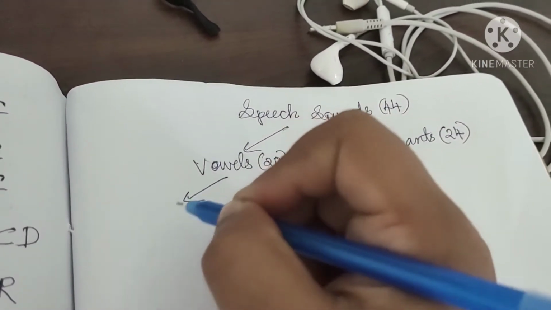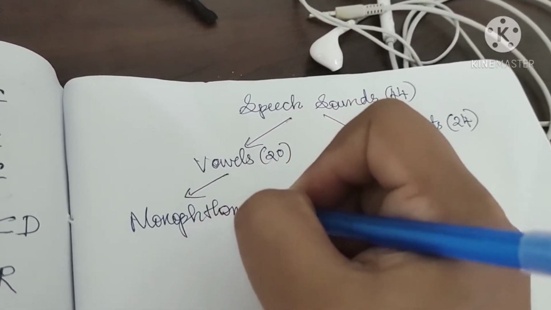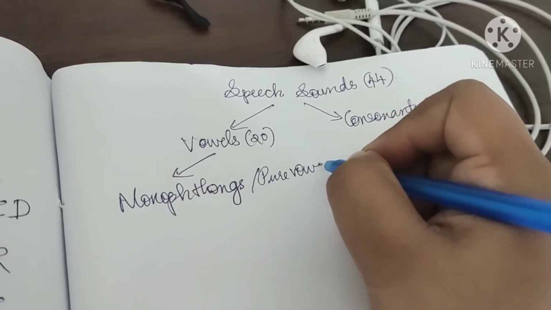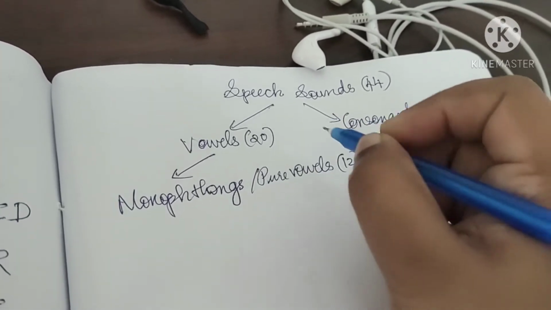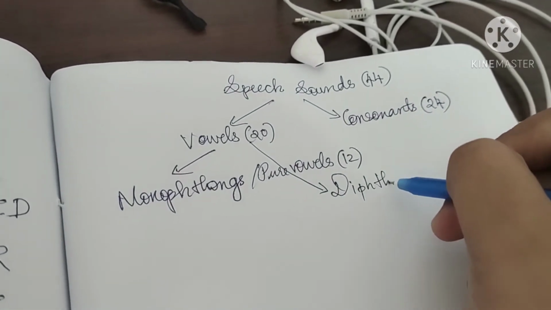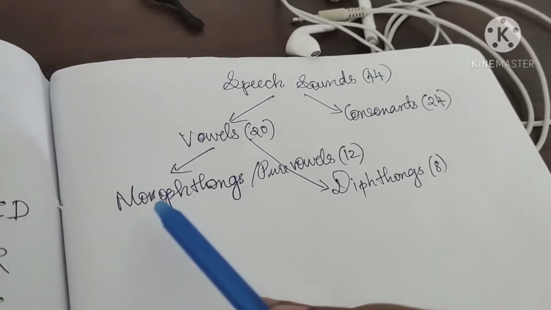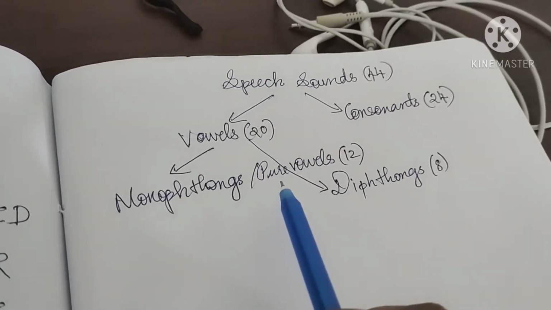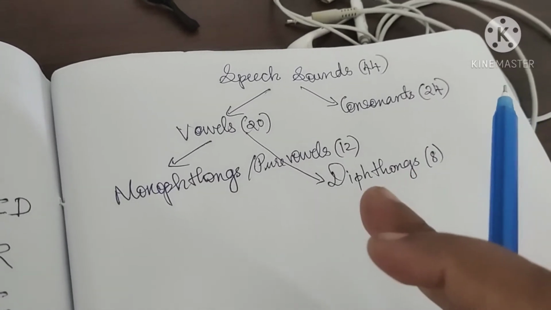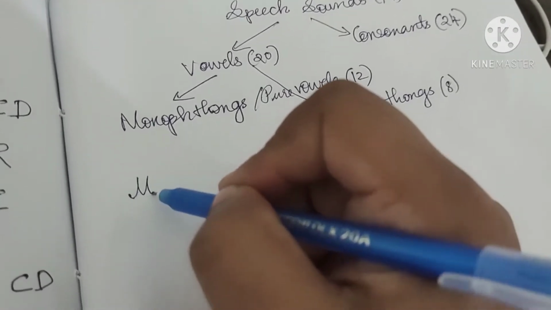Of this 20 vowels, 12 are monophthongs or pure vowels, and 8 are diphthongs or vowel glides. Mono means one, so these vowels exist alone. Di means two, so a diphthong is a glide from one vowel to the other. Let us see monophthongs in detail first of all.